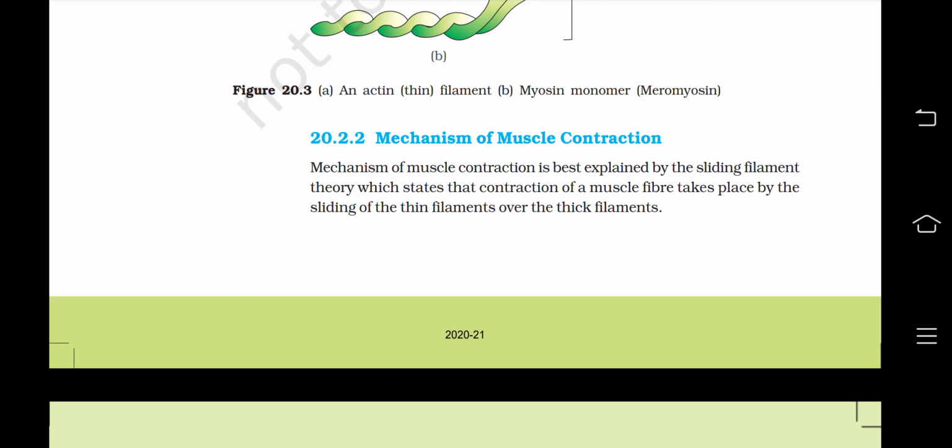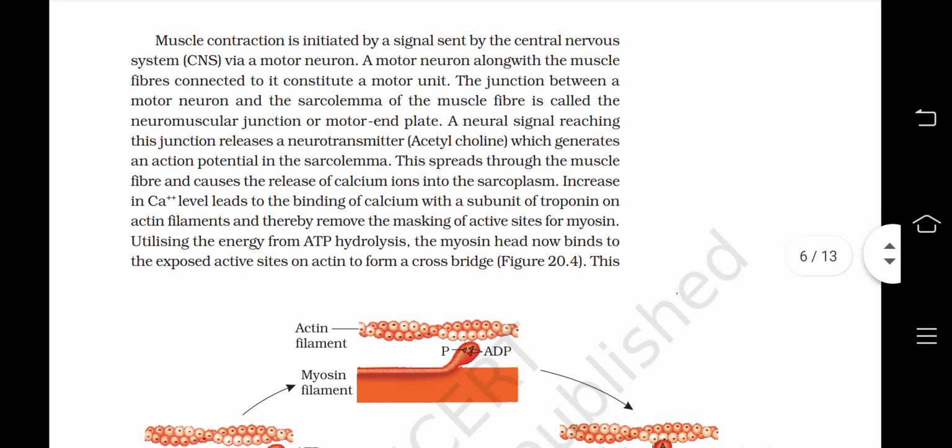Mechanism of muscle contraction. Mechanism of muscle contraction is best explained by the sliding filament theory, which states that contraction of a muscle fiber takes place by the sliding of the thin filaments over the thick filaments. Muscle contraction is initiated by a signal sent by the central nervous system, CNS, via a motor neuron. A motor neuron along with the muscle fiber connected to it constitutes a motor unit.